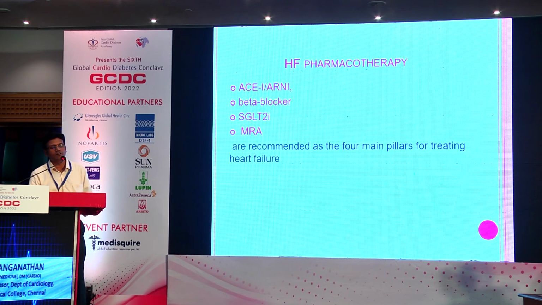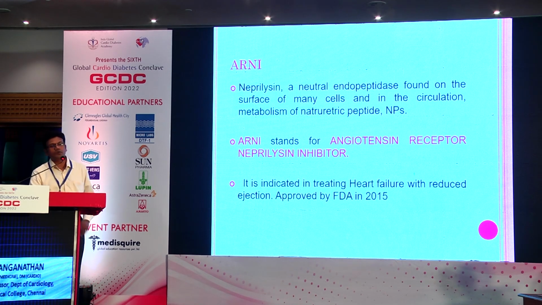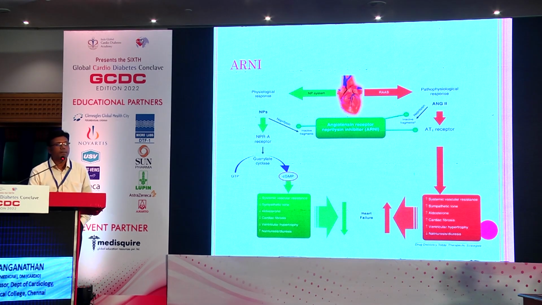The four important pillars of heart failure are ACE inhibitors, ARBs or ARNIs, beta blockers, SGLT2 inhibitors and MRAs. So our topic today is ARNIs. Neprilysin, we know, is a neutral endopeptidase found on the surface of many cells and in the circulation, and it is involved in the metabolism of natriuretic peptides. This is mainly indicated in treating heart failure with reduced ejection fraction, and it can also be given in heart failure with preserved ejection fraction with a class 2B indication.